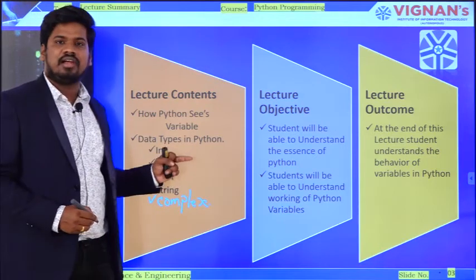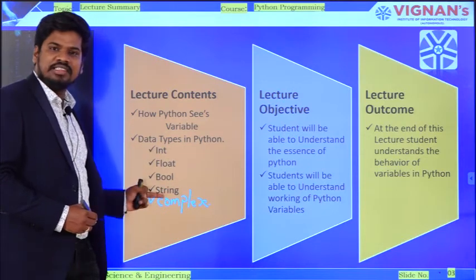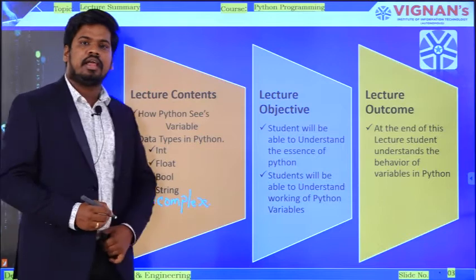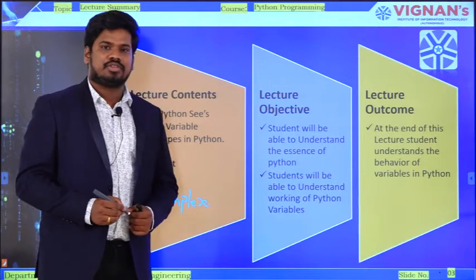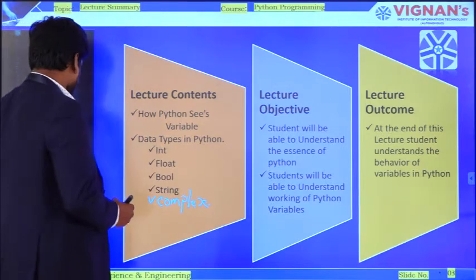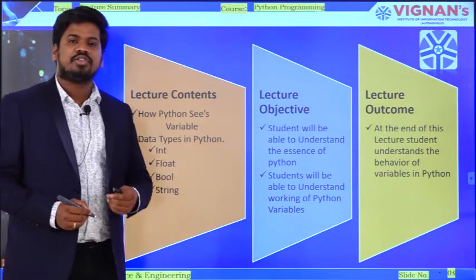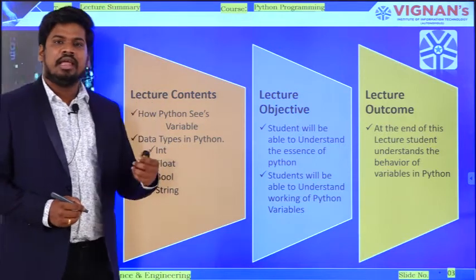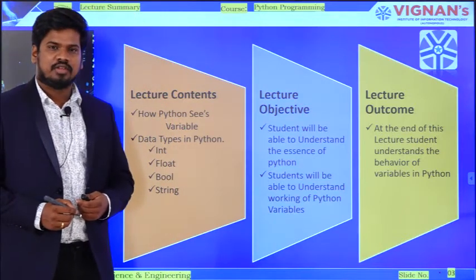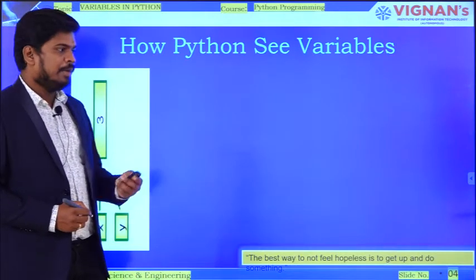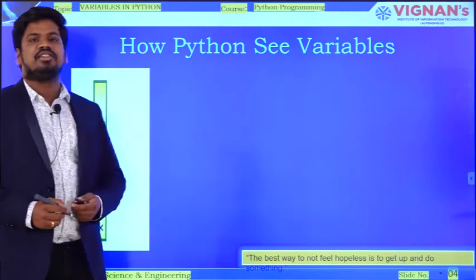In detail, I will talk about integer, float, boolean, string and complex. By the end of this lecture, you have to differentiate between primitive data types and non-primitive data types.